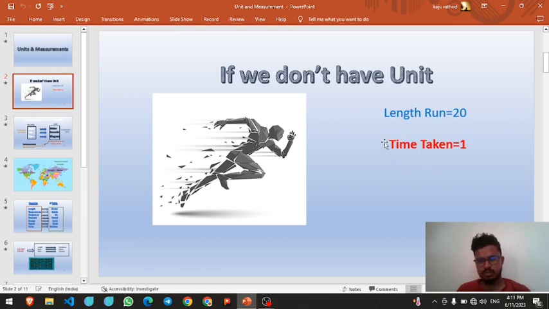So to run this 20, the time taken is 1. How much time is required? We can't understand it. That's why we require units or measurements.